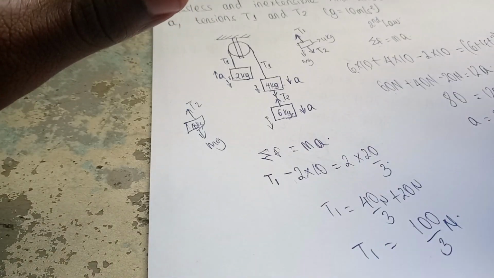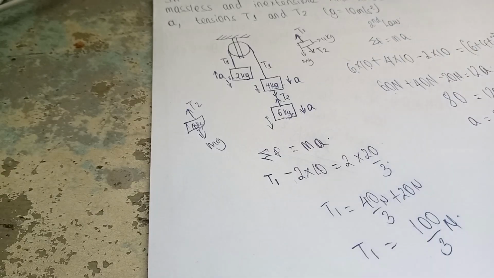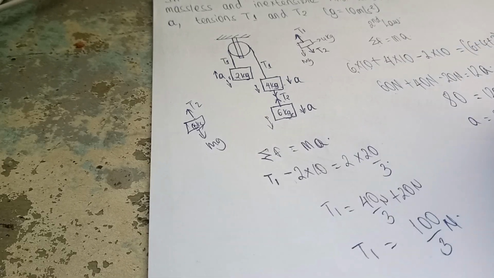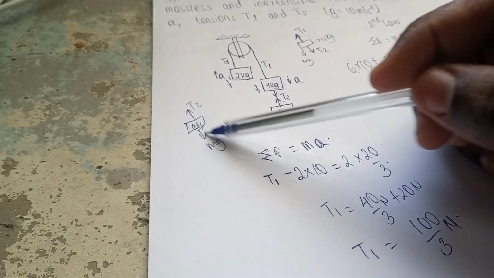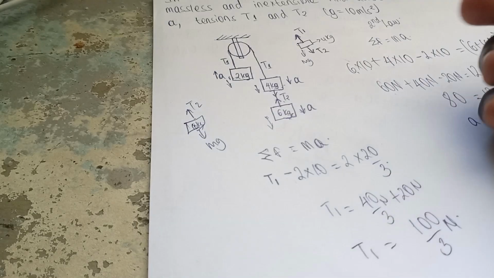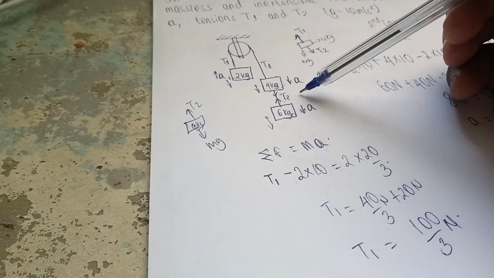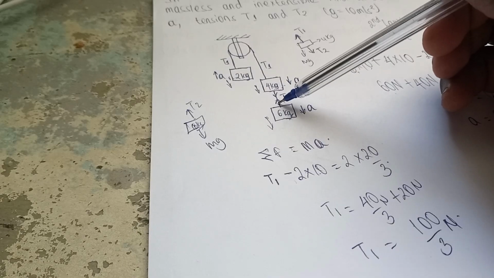I think you have understood that analogy. The thing about these strings and everything, you just have to put yourself in one of the masses. How will you be feeling the strings? So to find the tension T2, let me use the 6 kilogram mass because it just has T2 minus mg and things like those. But because this system is assumed to be falling in this direction, that means this guy's weight is heavier than the tension that helps him not to fall down.